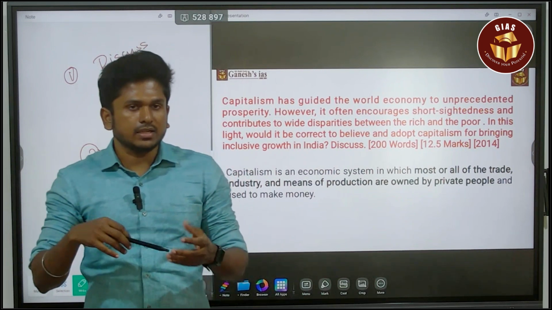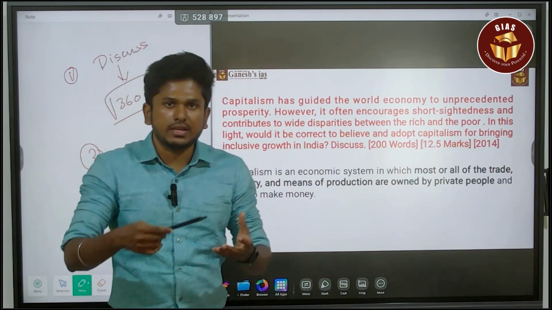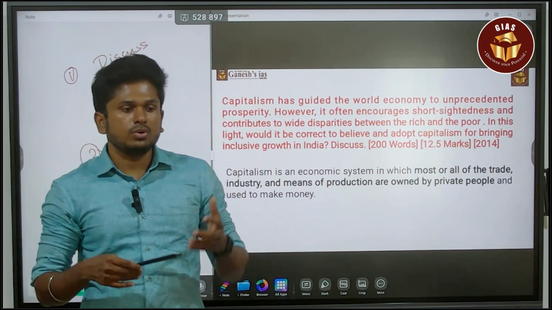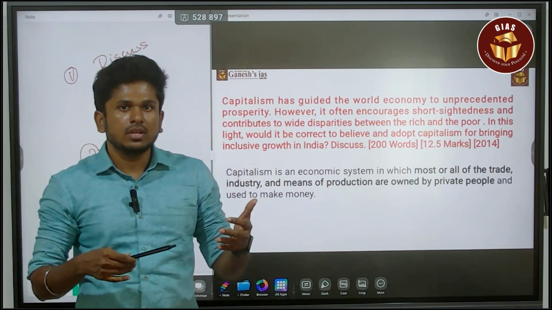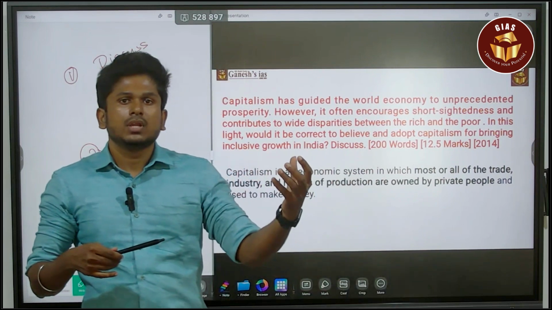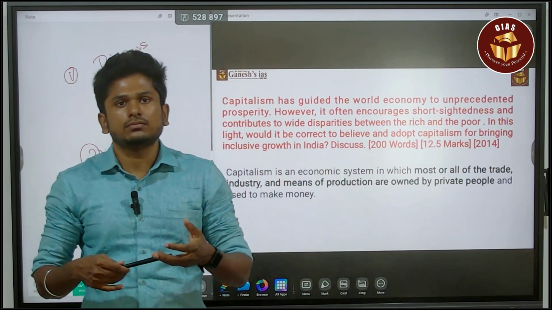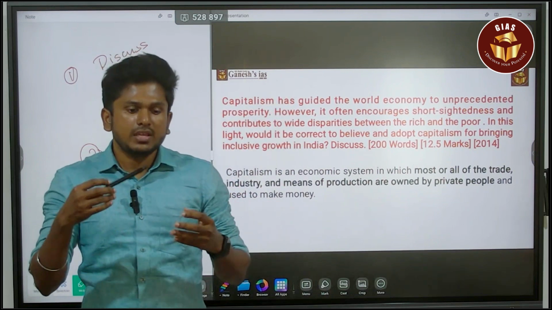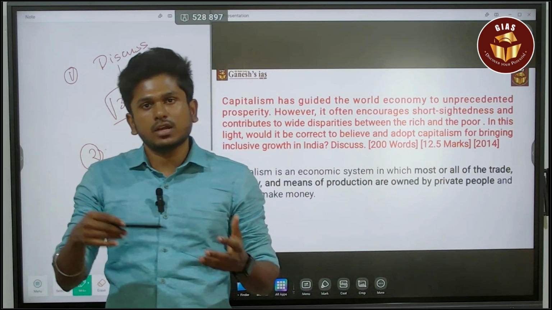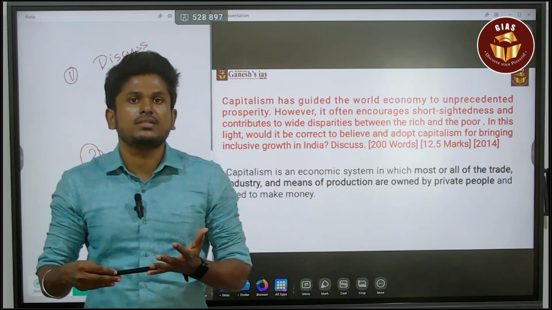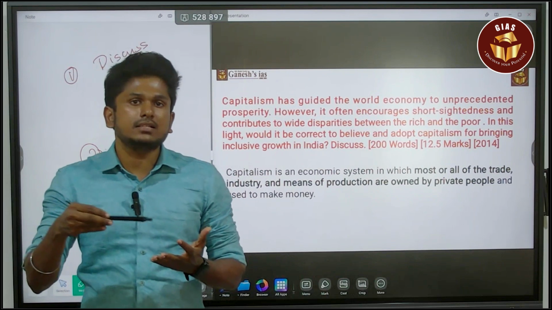Consider that if there is huge environmental degradation and a city is polluted, the rich person will have an air purifier at home and ACs, so he will have a healthy life. But the poor have to survive in that polluted region. So that is the disparity.